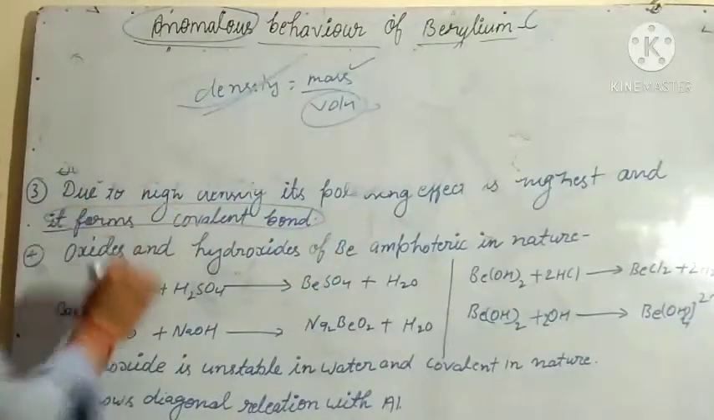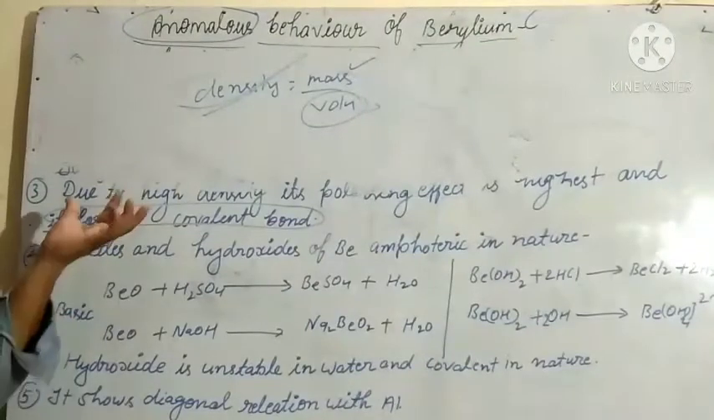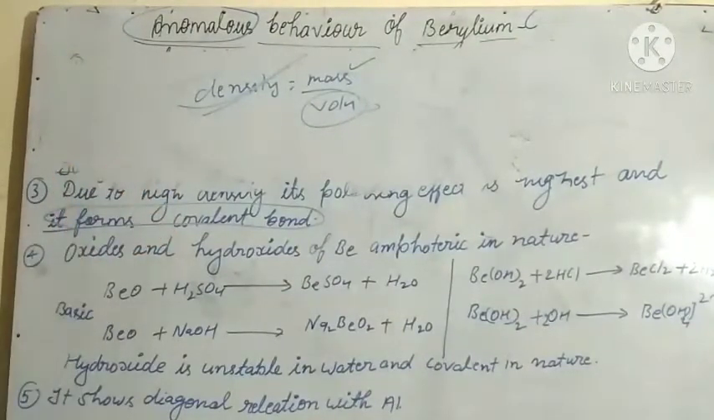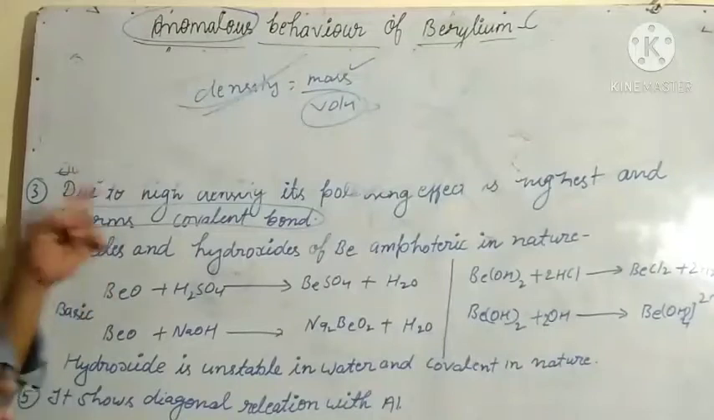So if somebody asks why it forms a covalent bond, what will be your answer? Your answer is this: due to high density, its polarizing power is highest and it forms a covalent bond. It means the maximum compounds of beryllium are covalent in nature. Why is it covalent? Because density is maximum in comparison to other elements of this group, not all the elements, other elements of this group only.